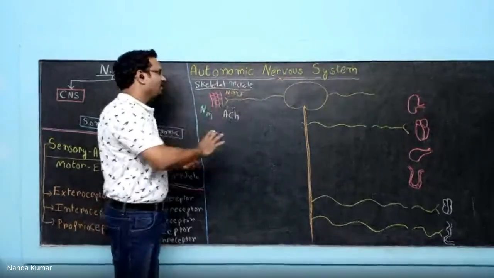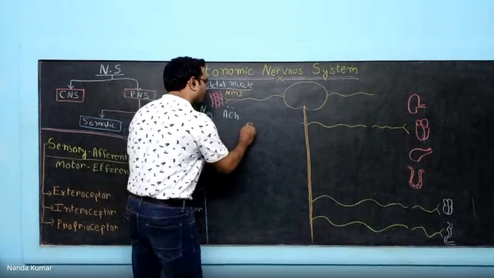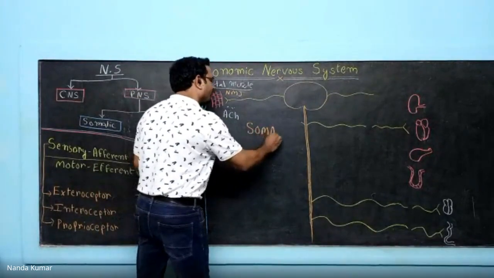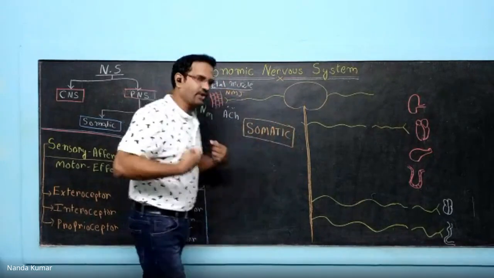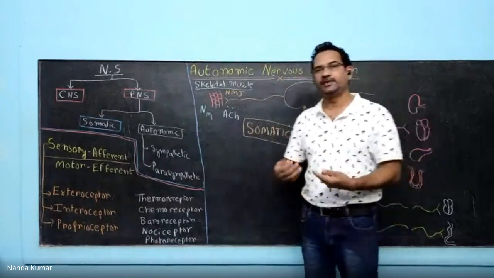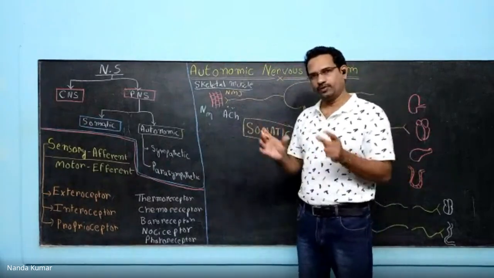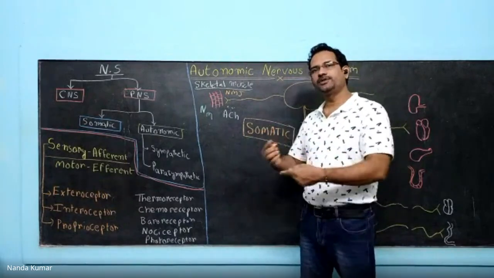Now, this fragment is known as somatic nervous system. This is somatic. Now, the reason why it is called somatic is soma means body. Our external body is completely surrounded with skeletal muscle. Our body is made up of bones. The bone is nothing but skeleton. The muscle which is surrounding this bone is known as skeletal muscle.